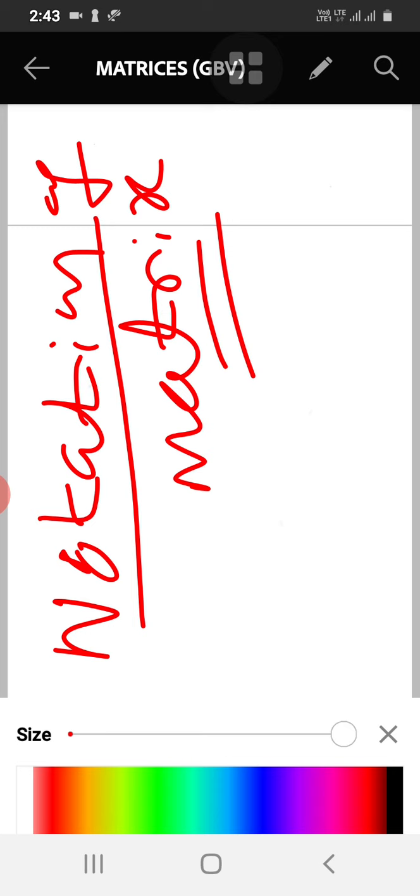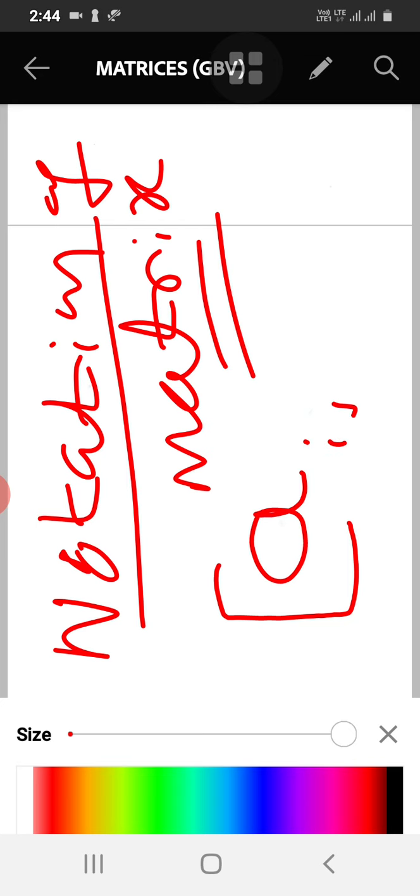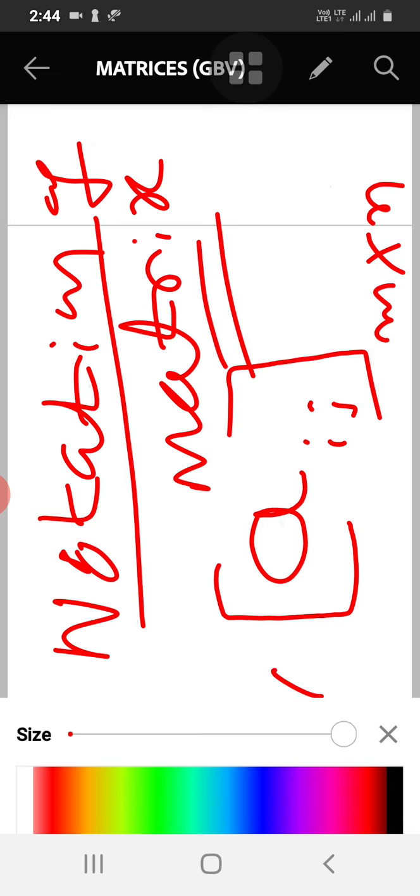General notation of matrix. I have told the examples here, so rows and columns you can write anyway. Generally a matrix is denoted with a suffix, we can write aij, and here we write the order. One notation is A is equal to aij. So this is the general notation of a matrix.